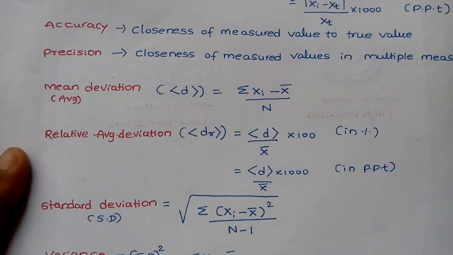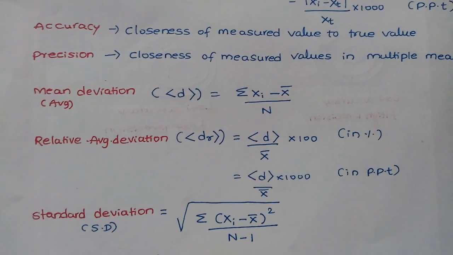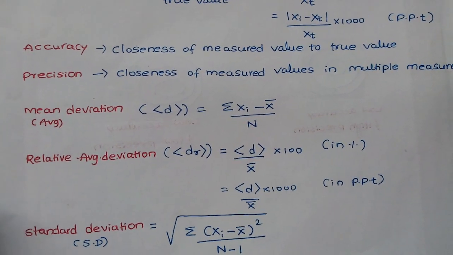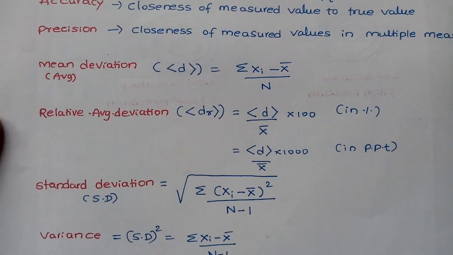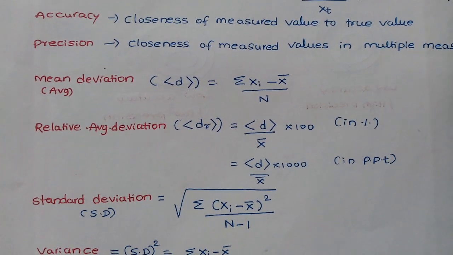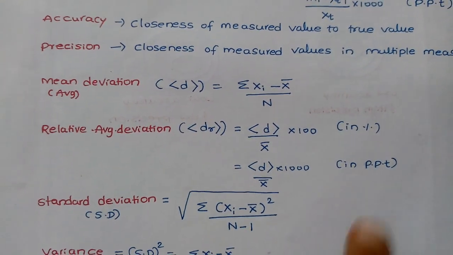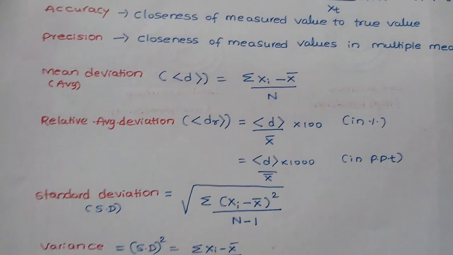Next is mean deviation. Mean deviation is the sum of the differences of each individually given value xi minus the average value, divided by the total number of values, that is n. Relative average deviation is the ratio of mean deviation divided by mean into 100. Into 100 means in percentage, into 1000 means in parts per thousand.